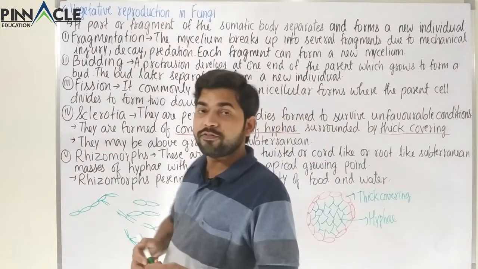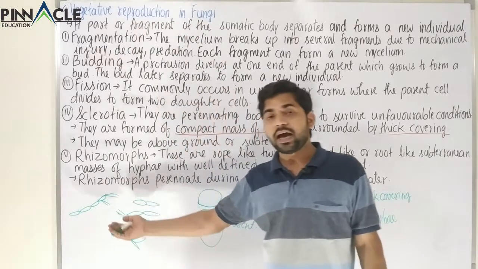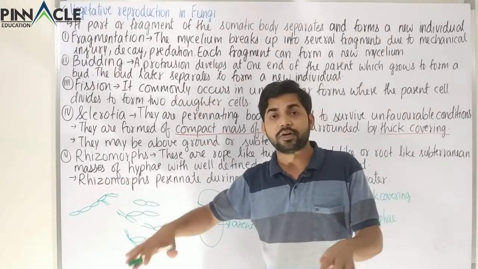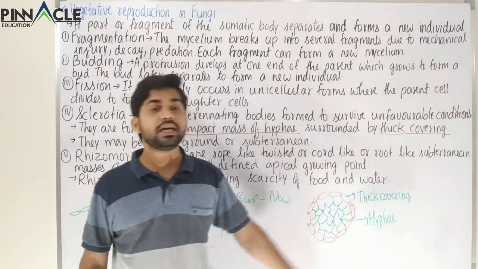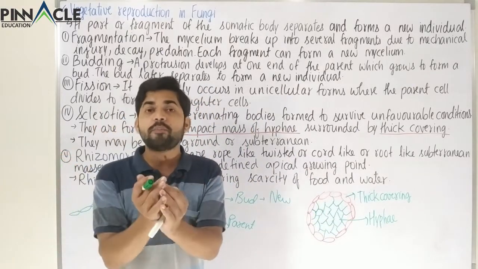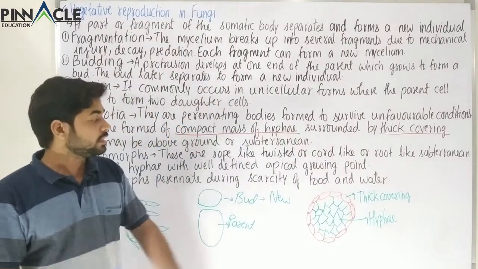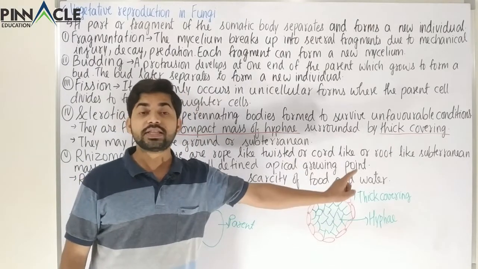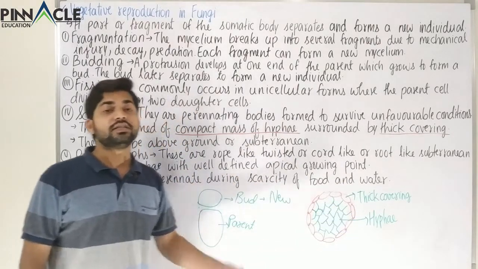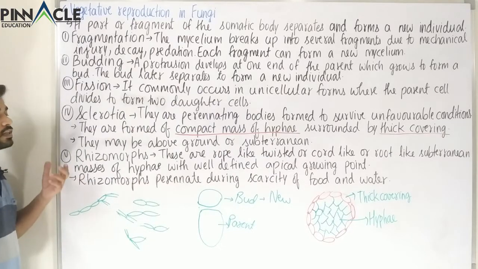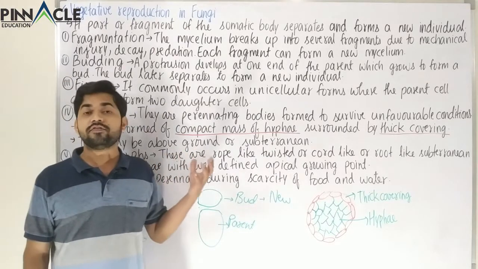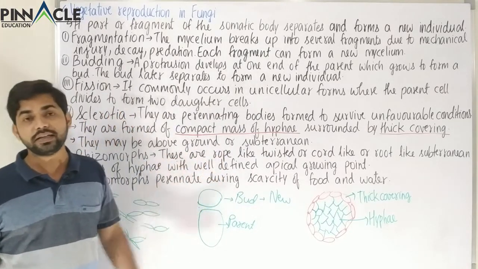These are not very free, like here we have seen that hyphae are very free or spread over, but in the case of sclerotia the hyphae are very compacted in a small space, and this whole structure with a thick covering is known as sclerotia. These can survive in very unfavorable conditions, and these are perennating structures.